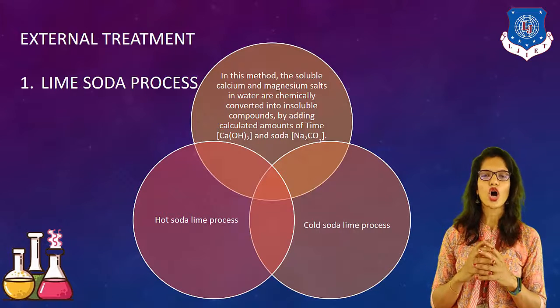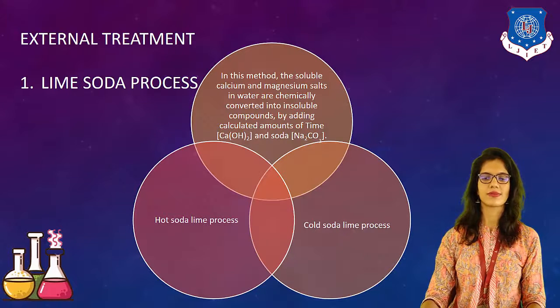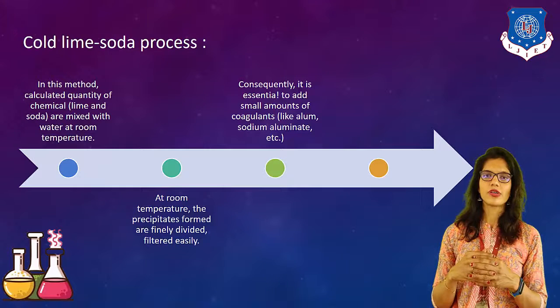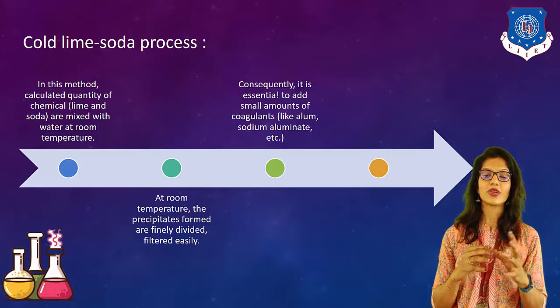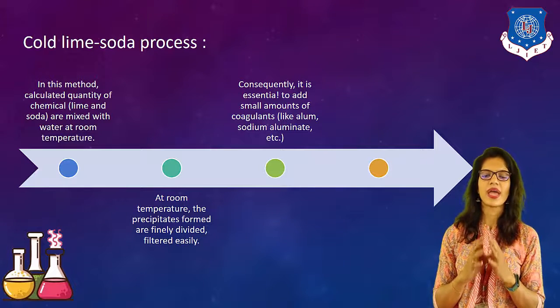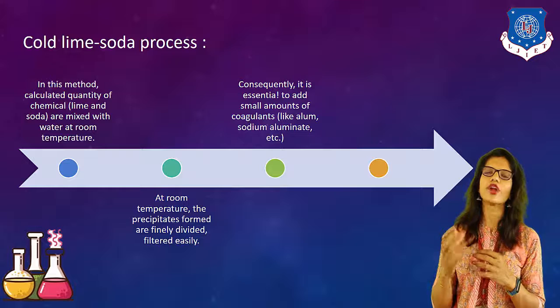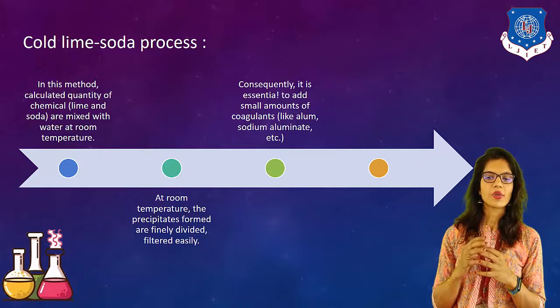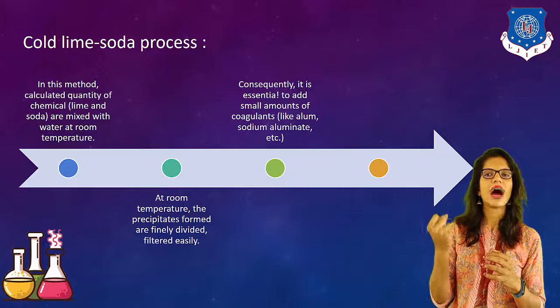Two types are there: hot lime soda process, and second, cold lime soda process. Let's move on to the first one, which is known as cold lime soda process. In this method, a calculated quantity of lime and soda are mixed with the water at room temperature. We will not raise any temperature here. At room temperature, they form precipitates which can be easily filtered off from the water. Consequently, it is essential to add a small amount of coagulants like alum or sodium aluminate in order to easily remove the hardness from the water.